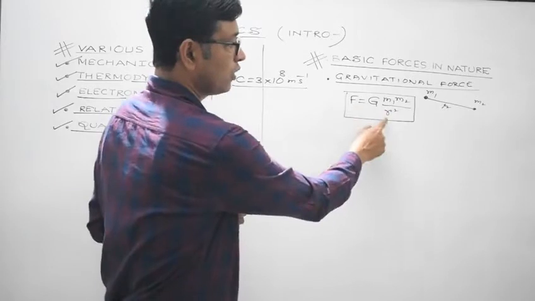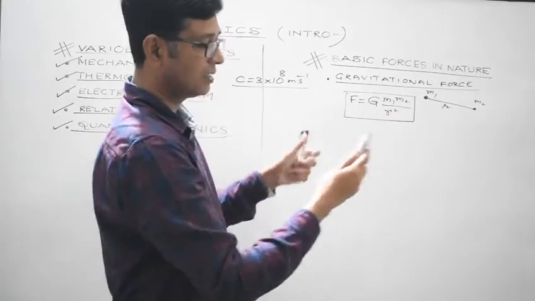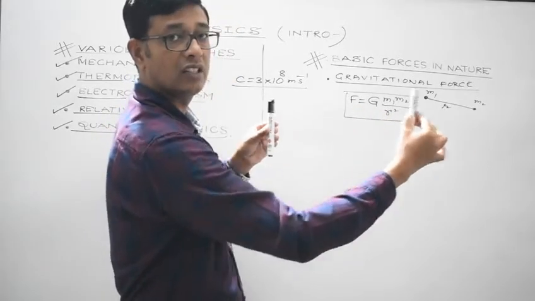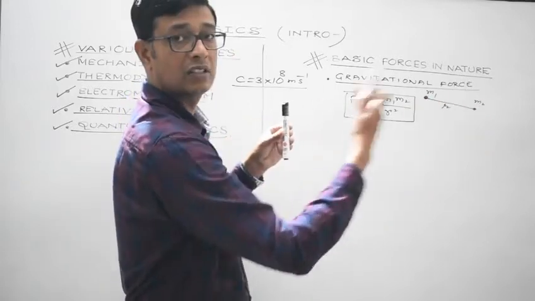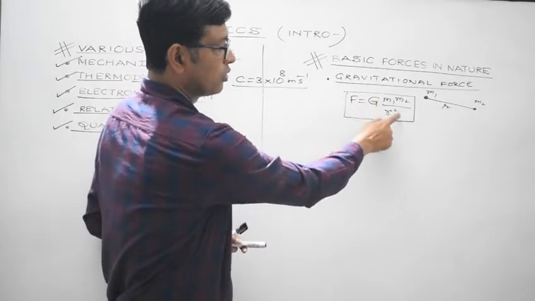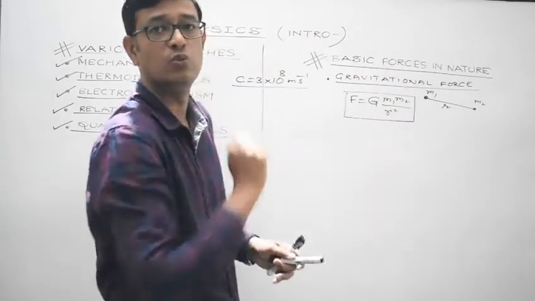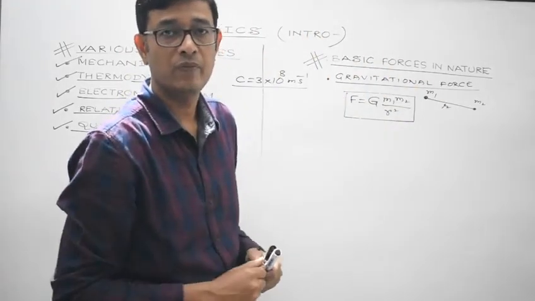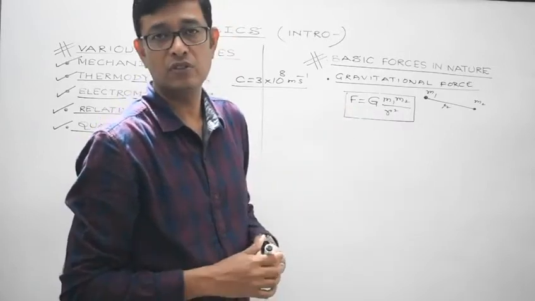It obeys the inverse square law. What I mean to say is that as the separation between the two bodies keeps on increasing, the magnitude of the gravitational force between them will keep on decreasing. It is inversely proportional to the square of the distance between the centers of the two bodies. So that is the inverse square law. It is a central force. Now look, central.